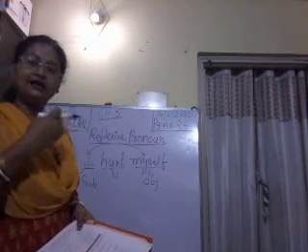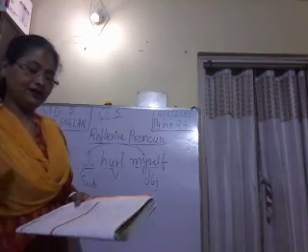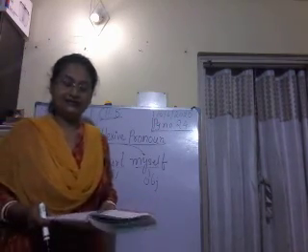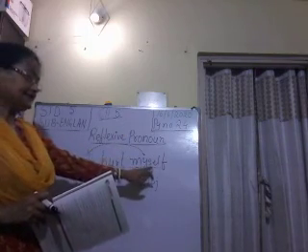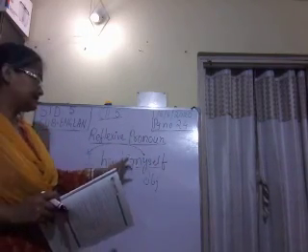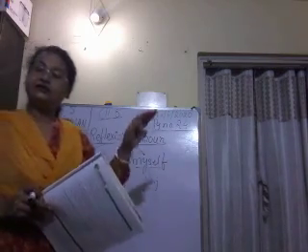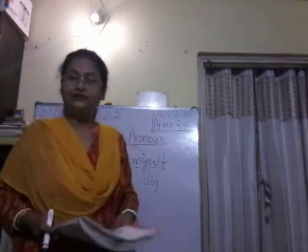I hurt myself. Is it clear? So let us give you more examples from the book.